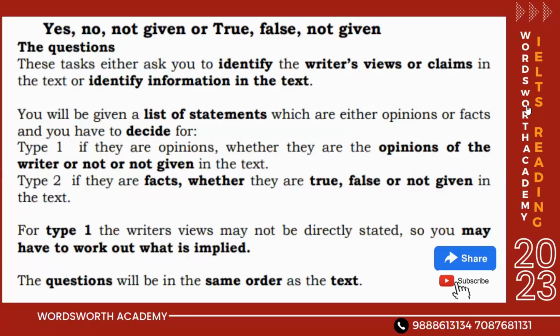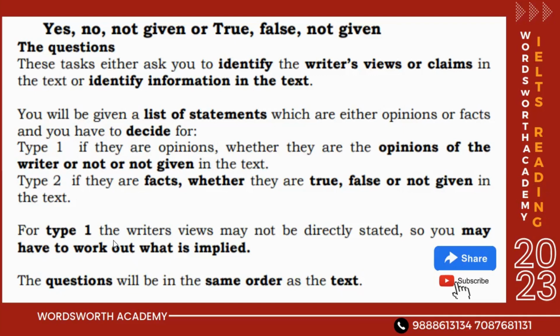First of all, we will see what the True/False/Not Given or Yes/No/Not Given questions are. These tasks either ask you to identify the writer's views or claims in the text, or identify information in the text. So you will be given a list of statements which are either opinions or facts, and you have to decide for type 1, if they are opinions, whether they are the opinions of the writer or not given in the text. Type 2, if they are facts, whether they are true, false, or not given in the text.